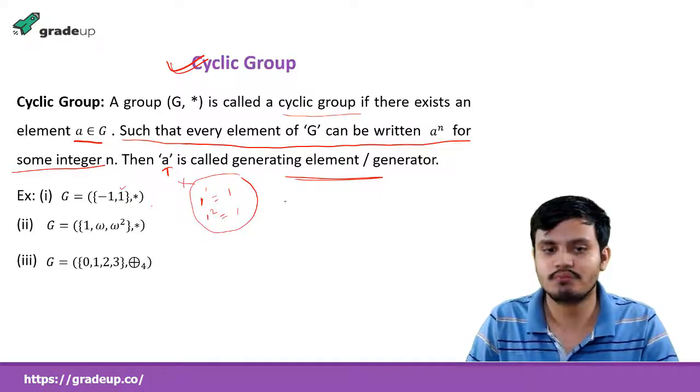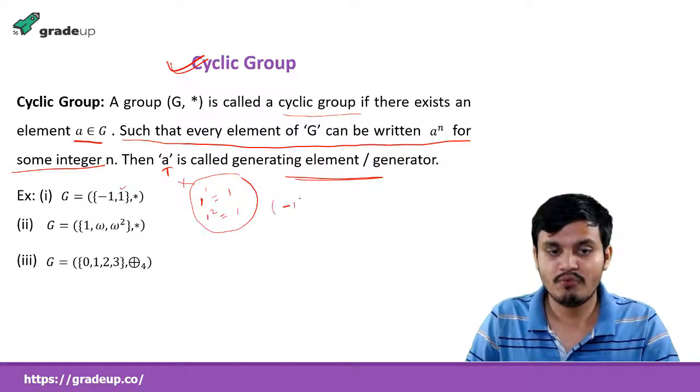What about minus 1? There are chances. Minus 1 power 1 is equal to minus 1. Minus 1 power 2 is equal to 1. What is the operation? Multiplication.